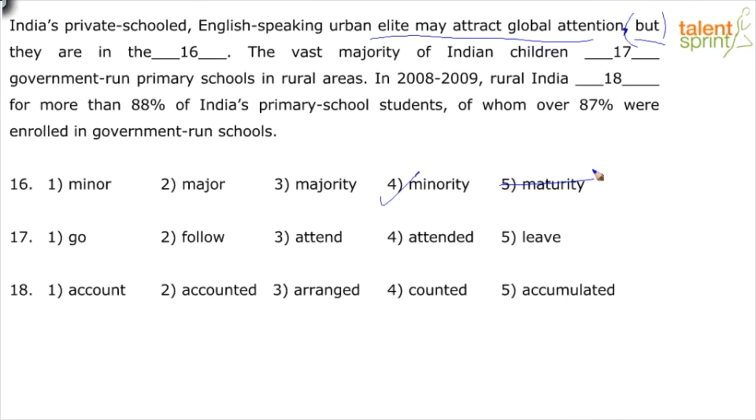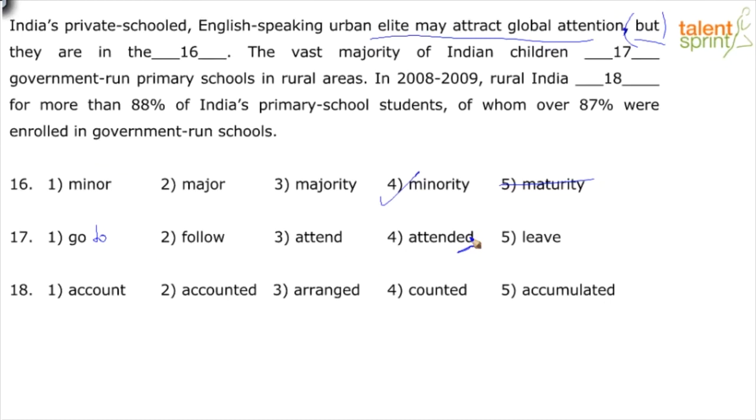The next one. The vast majority of Indian children dash government-run primary schools. Go to is missing. Follow, they don't follow, again an unrelated word. They attend seems like the right fit. Attended, not in the right form. Past tense, the sentence is in simple present tense. The vast majority of Indian children leave government-run primary schools in rural areas, again does not make sense.